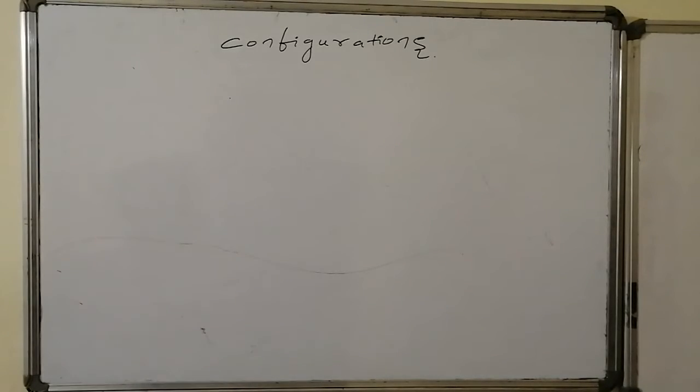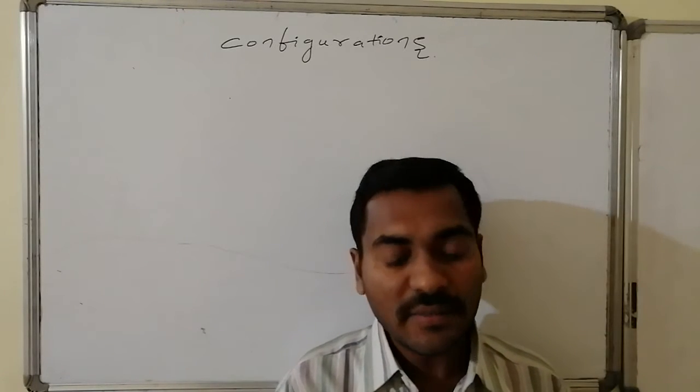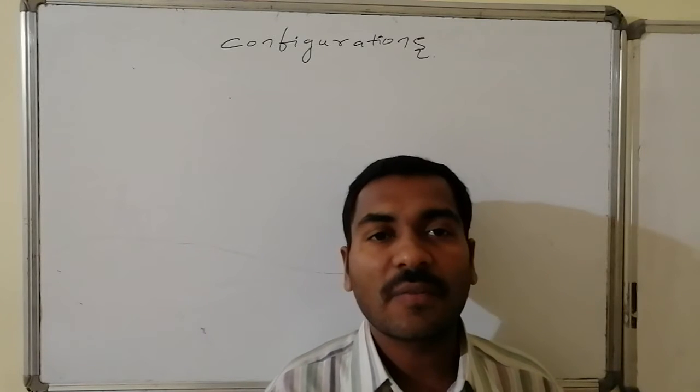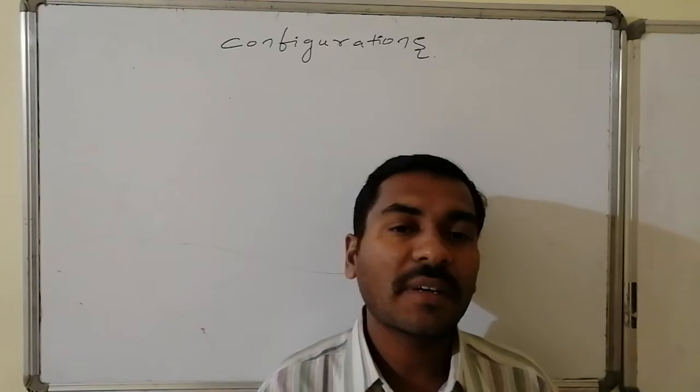Friends, now we will discuss configuration present in the organic molecules. If a chiral carbon is there or symmetry is present in the molecule, it is associated with configurations. Then those configurations are named as R and S configurations.